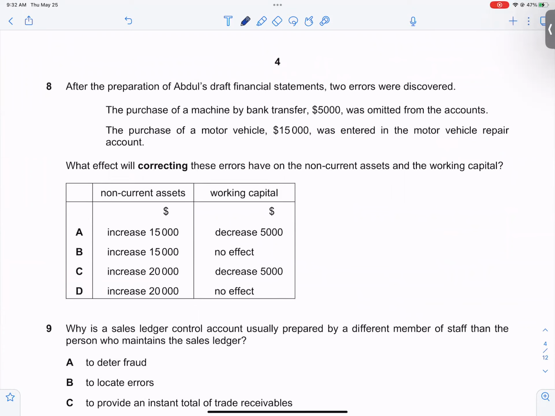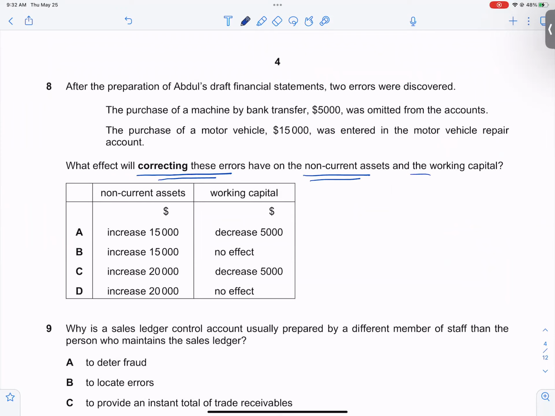Let's read the question. What do they want from us? What effect will correcting these errors have on the non-current assets and working capital? That means I need to correct the errors and see what will be the effects on the non-current assets and what will be the effect on the working capital.